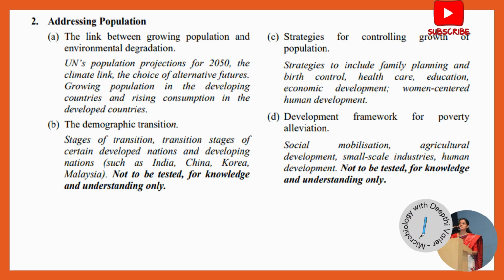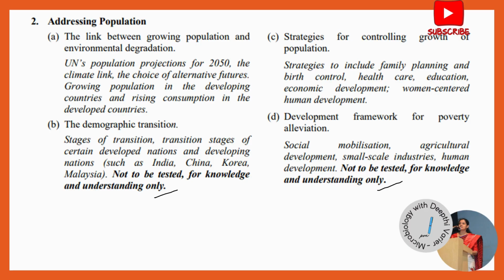Okay, so the next chapter that we have is addressing population. Now this is divided into 4 parts. However, part B and part D are not to be tested, and it is only for you to know what's there in it. So the topics on demographic transition and the development framework for poverty alleviation will not be asked in your exam specifically. But of course, it is useful to know these topics so that you can include them in your answers from part A or part C.